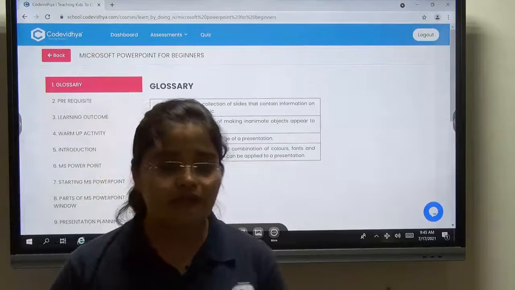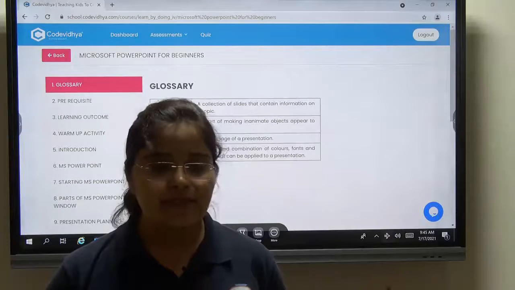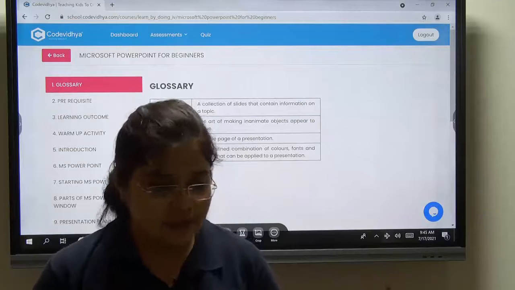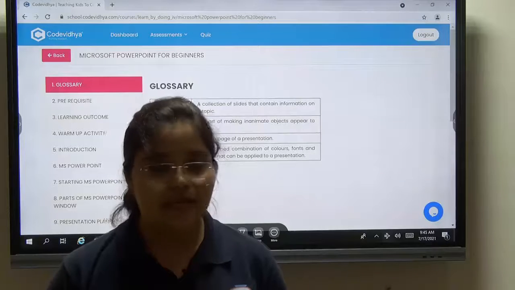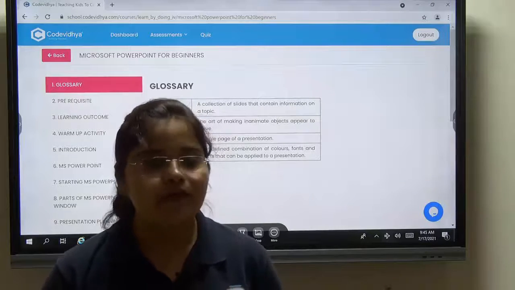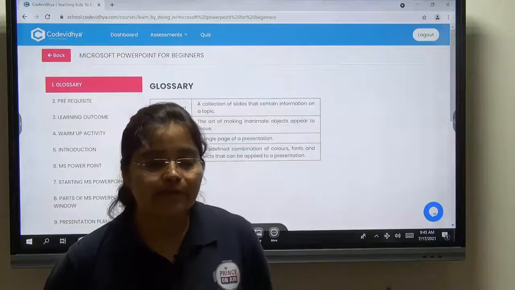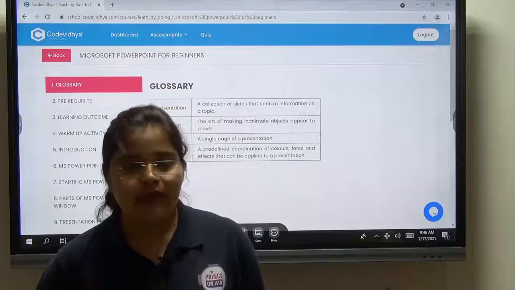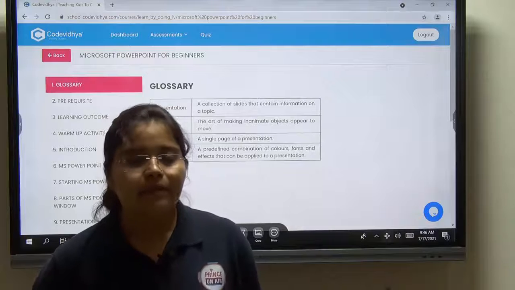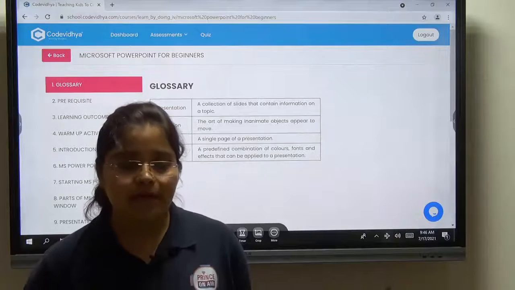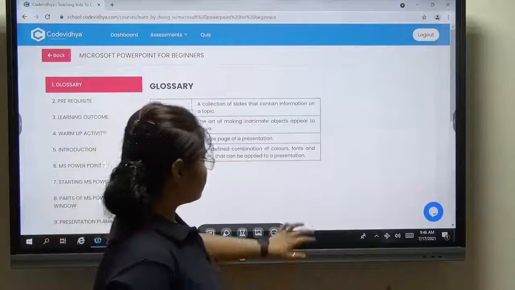Next, theme. A predefined combination of color, fonts, effects that can be applied to a presentation. Now, what is the meaning of theme? If you want to apply some color, some background images, anything in your presentation, you can do that with the help of theme. As you have also applied many themes in your fonts also, like dark theme, light theme. So all those themes we can apply in presentation also.